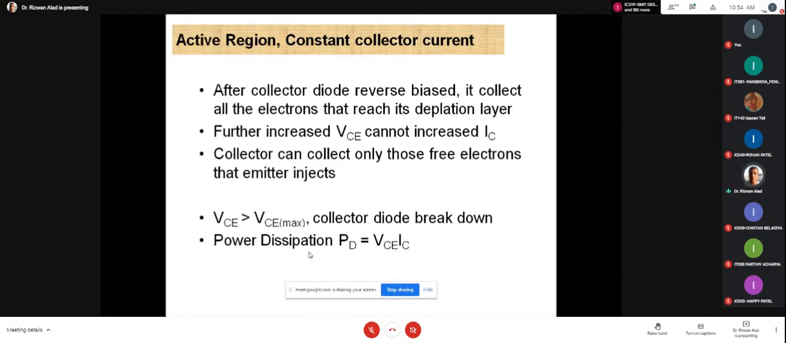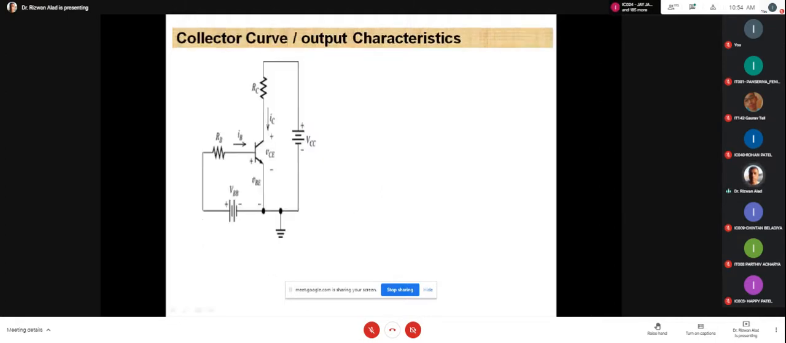Whenever the power dissipation in the transistor, it should be less than the maximum power dissipation of the transistor. What is the reason? Whenever the actual power dissipation of the transistor is greater than the maximum power dissipation, in that case heavy current flows in the transistor, and the transistor definitely comes into the breakdown region and it may get damaged. Is that clear now? Up to here, any doubt?